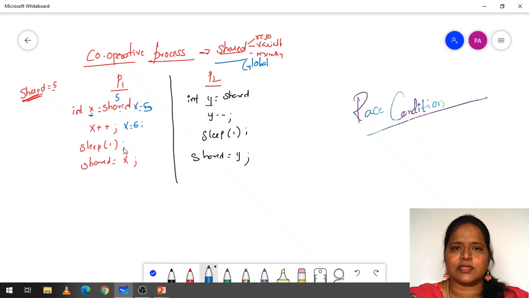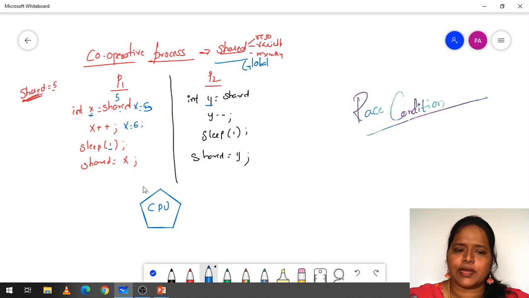Sleep of 1 in the sense, we are telling the processor to stop this process P1 for 1 millisecond. Then the CPU is executing both P1 and P2 parallelly, right. Here P1 is there and here P2 is there. Now the CPU is executing currently P1. So here x plus plus, in the sense x is equal to 6.